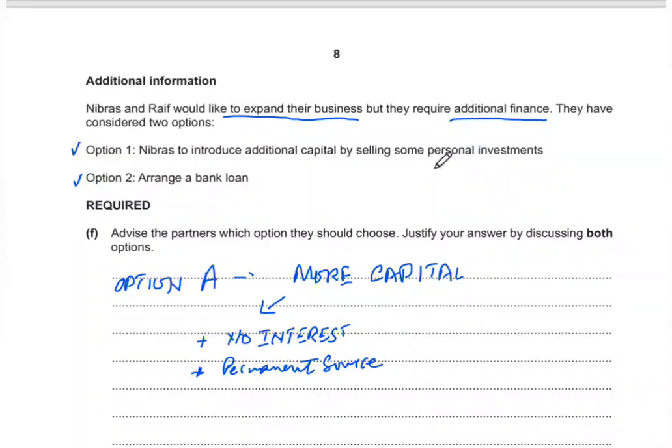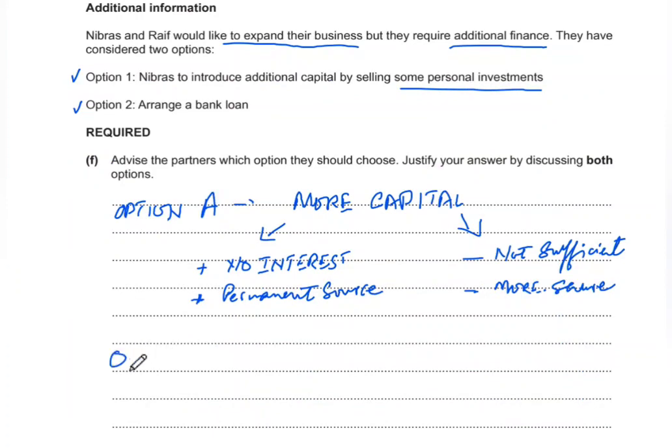Again, it might be possible that the personal investments are not sufficient to finance their expansion. However they want to expand, that money may not be enough. Another negative can be that Nibras may expect more profit share or more ownership. And option 2 was to arrange a bank loan.